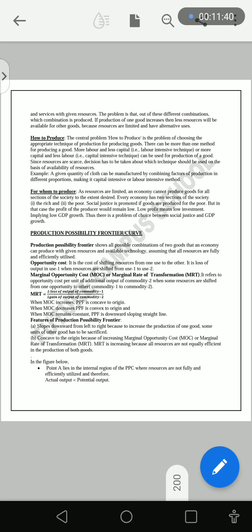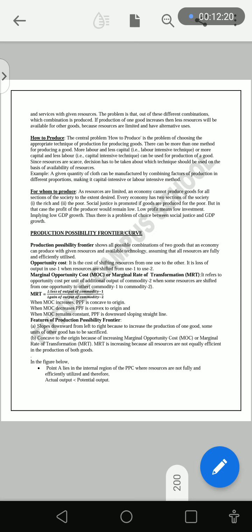Raw iron extracted from iron ore is being converted into iron bar. Now, marginal opportunity cost or marginal rate of transformation is again the same from commodity 1 to commodity 2. MRT is equal to loss of output of commodity 1 divided by gain of output of commodity 2. Now, it is vice versa. Based on the graph, when MOC increases, PPF is concave to the origin, and when MOC decreases, it is convex to the origin. When MOC remains constant, PPF is a downward sloping straight line.